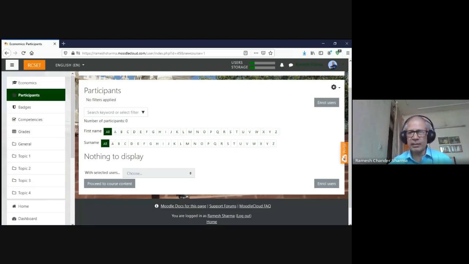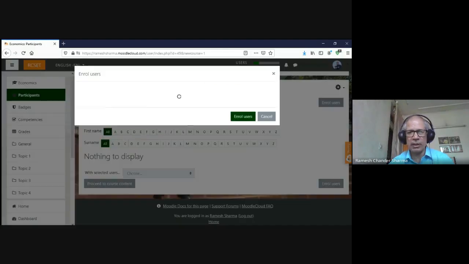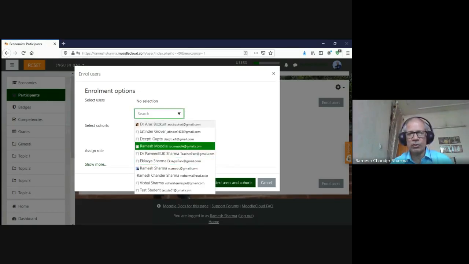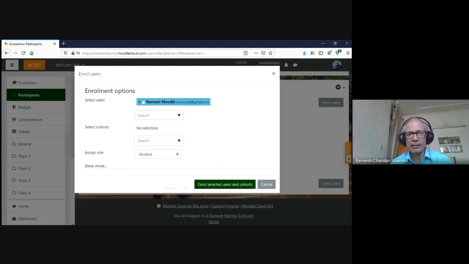We click on enroll users, and then it will show us, at present I have not selected anyone, but I can choose the users in my course, and I can select a cohort also here. The cohort means in one go 35 students are there in my course, and there is no need for me to select them one by one.